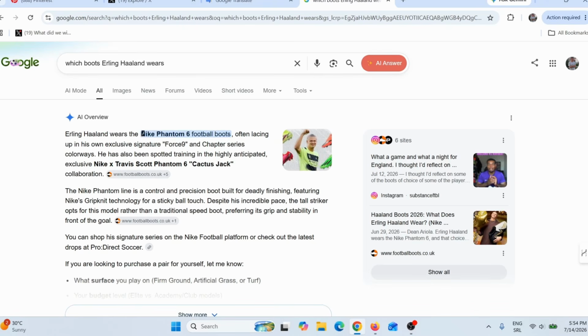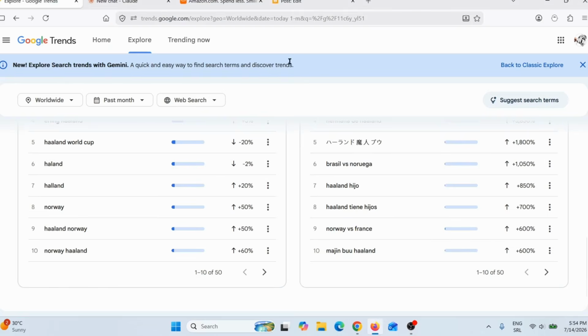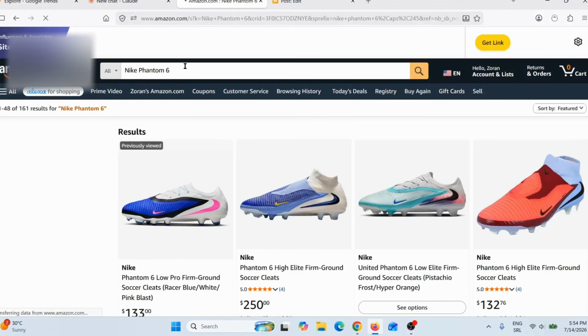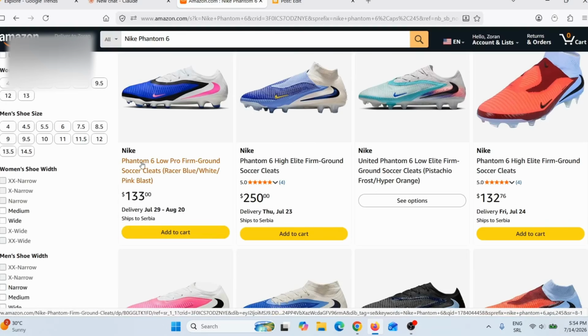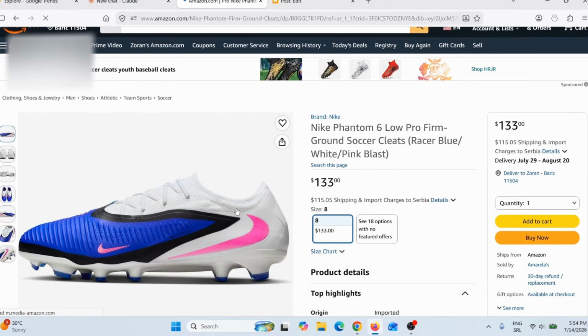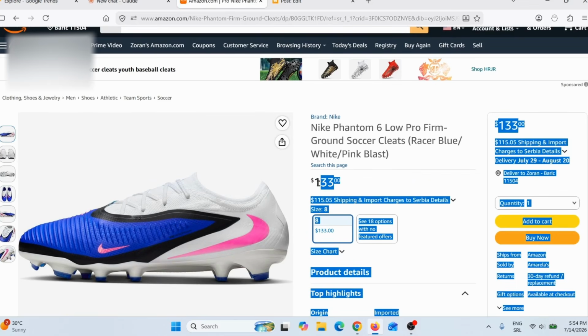So what I can do, I can simply copy this, and then I can go here on Amazon, and I can search that exact shoes. Press enter, and here you can see Phantom 6. These are the shoes that Erling Haaland is wearing. So when I click here, I can see these shoes here. So I can promote these shoes that cost $133.